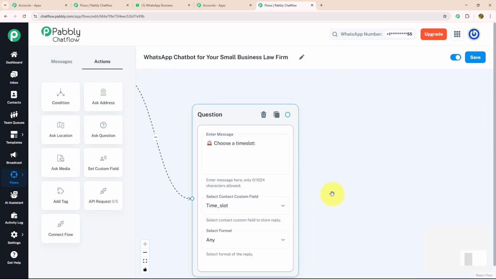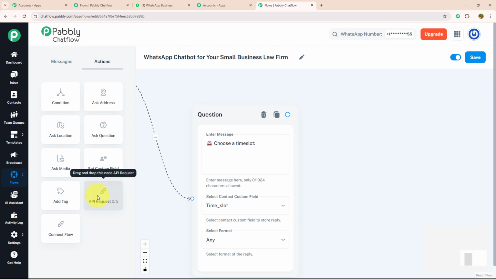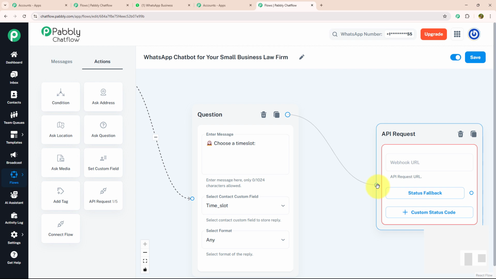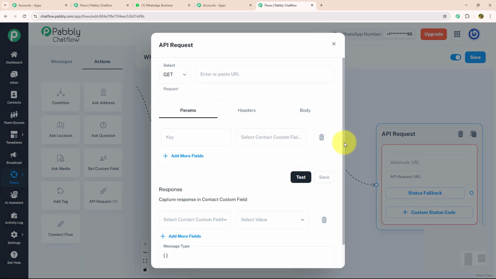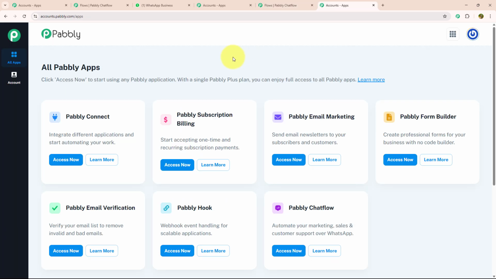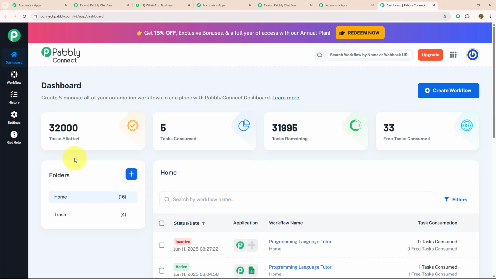Now, after knowing about the time slot, I want to fill my customer details on the Google Sheet. For that, I'm going to connect an API request with my question and paste my webhook URL. To get the webhook URL, you need to open the all Pabbly apps page and over here you need to select Pabbly Connect. After selecting Pabbly Connect, you will be redirected to the dashboard page.